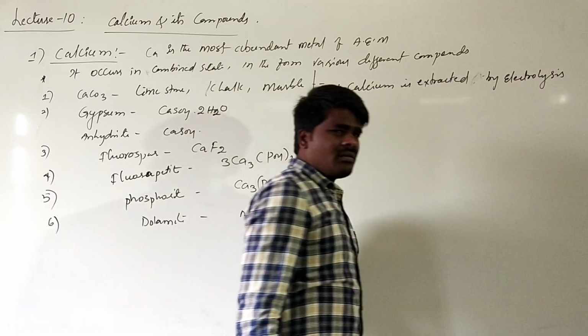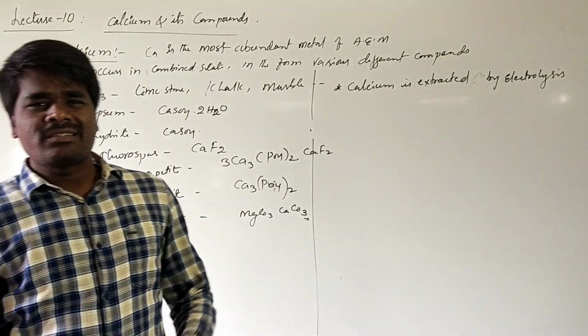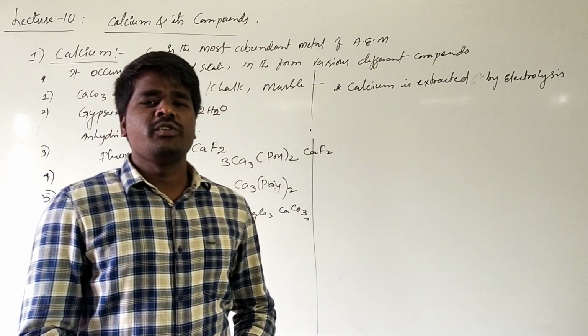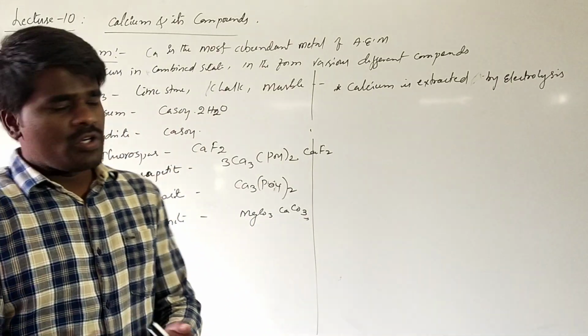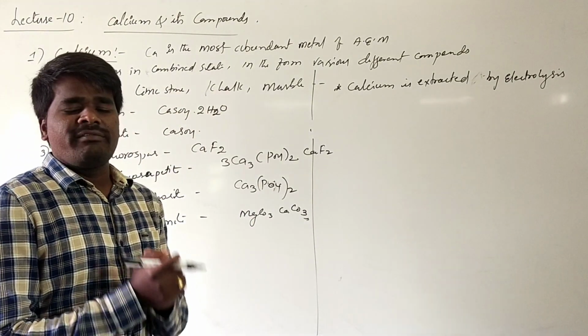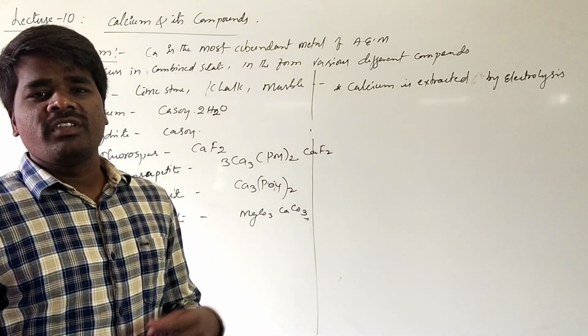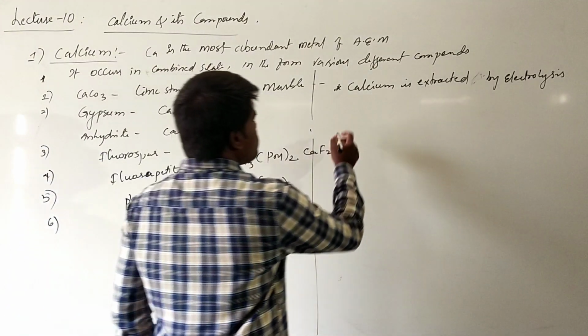Since these first and second group elements are generally s-block elements, they are more reactive and more reducing in nature. Their oxides cannot be reduced by any other reducing agents because they are the strongest reducing agents. Because of that, the best way of extraction of these highly reactive metals is electrolysis of their fused salts. So generally calcium is extracted from the electrolysis of fused